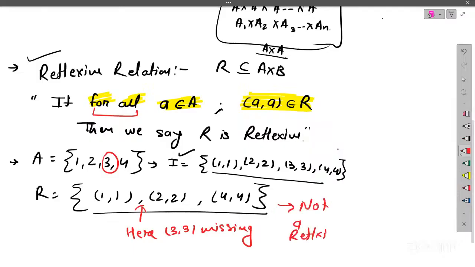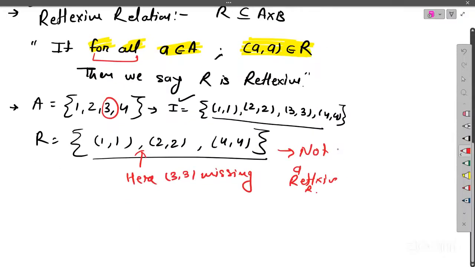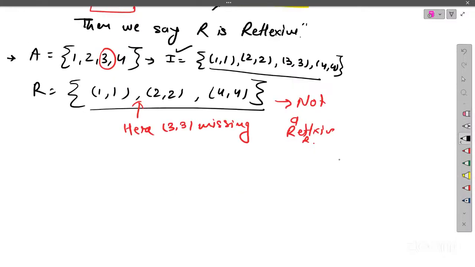Okay. So ma'am, you're saying that for every identity relation and every reflexive relation, each and every element in the set should have similar pairs. Yes, but such a reflexive relation can have other pairs too, but the identity relation cannot. That's why we can say that every identity relation is reflexive, but the converse is not true. Ma'am, does that mean if we are missing any pair, it will not be identity? Yeah, it will not be identity, and it won't be reflexive either.